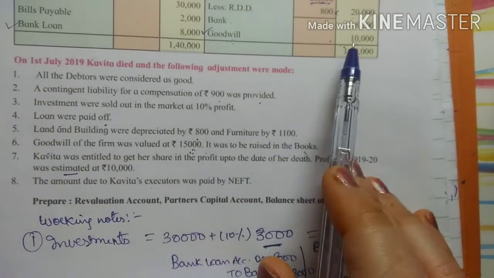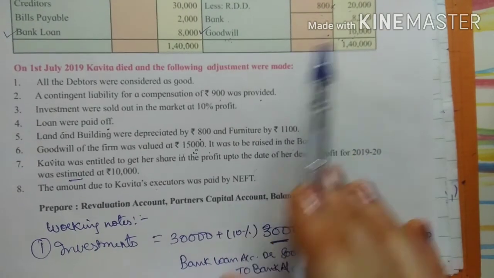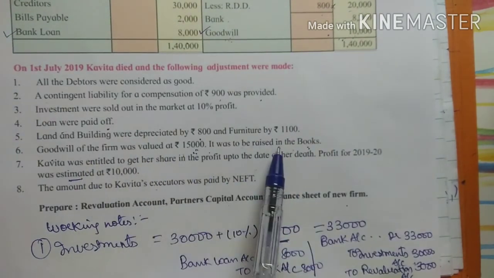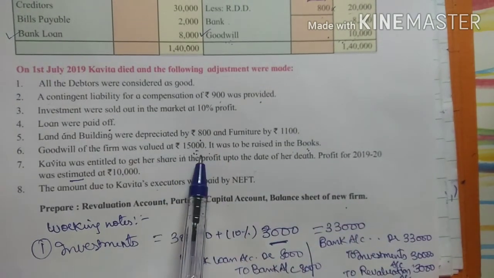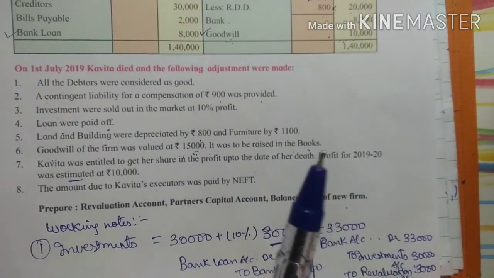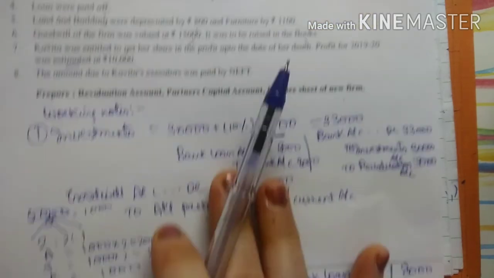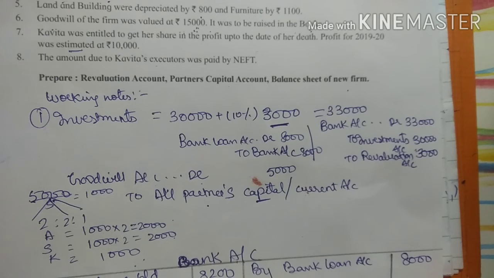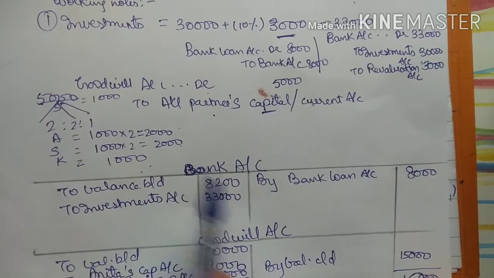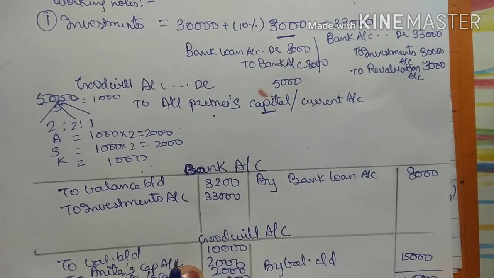So in death, whenever the goodwill amount is already given in the balance sheet and the adjustment tells you to raise it, see, goodwill was 10,000, now you have to increase it to 15,000. So 5,000 is increasing, right? So you are going to pass the entry only for the 5,000 amount. So first, the effect of this entry is on the debit side of the goodwill account, right?